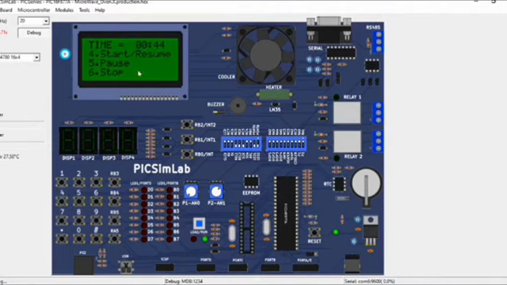When I press 4, it will resume, and now it will not get increased by 30 seconds. It will resume where it got stopped. Let us see that. I am entering 4. See, it is not incrementing by 30 seconds. And I can stop by pressing 6. When I press RB3, the door will be opened, the buzzer will be turned on, and the CLCD displays that the door is open, please close the door. Let us check that.